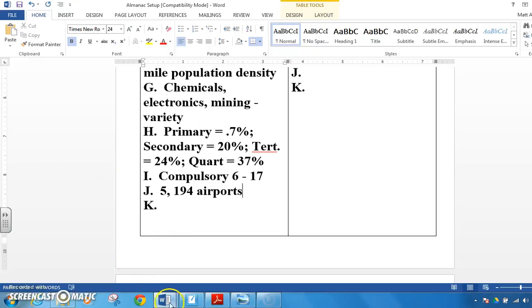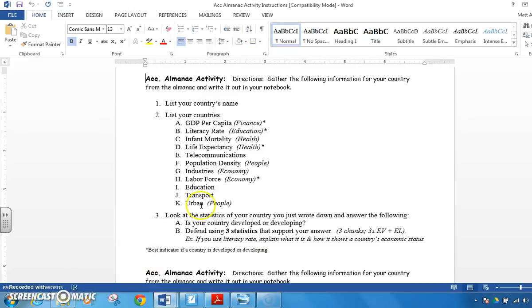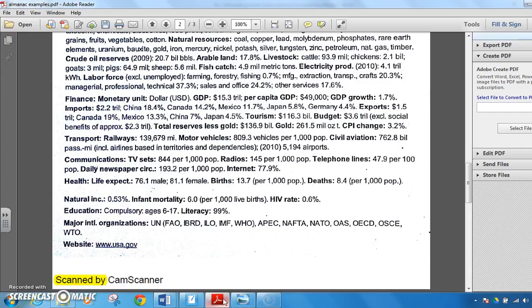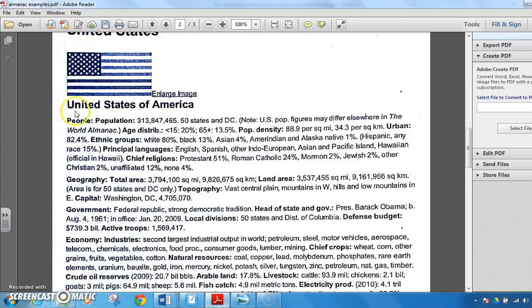And the very last one, K, this is what we want to know with urban. How many people live in the city? We're going to find that in the people section. If I go to the people section where I've got urban, right here, we're at 82% of the nation lives in an urban setting.